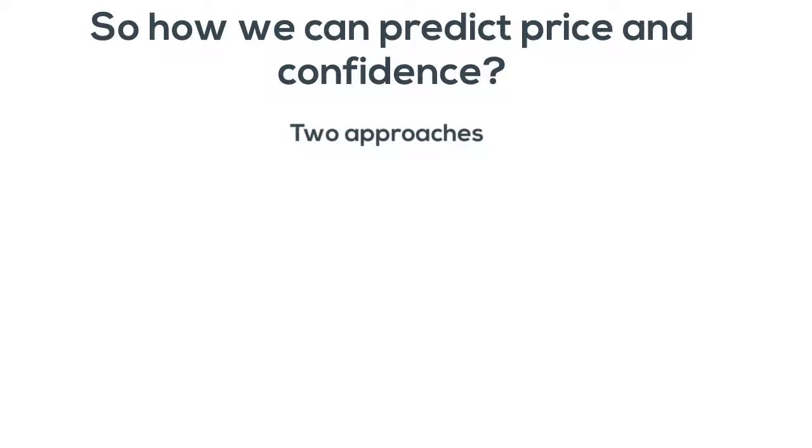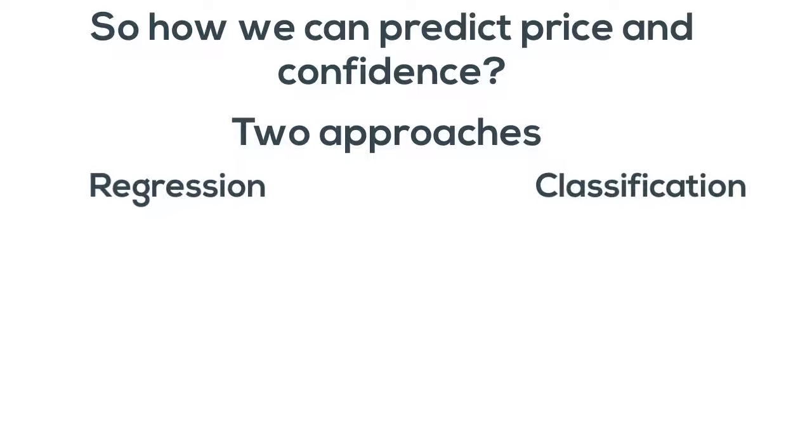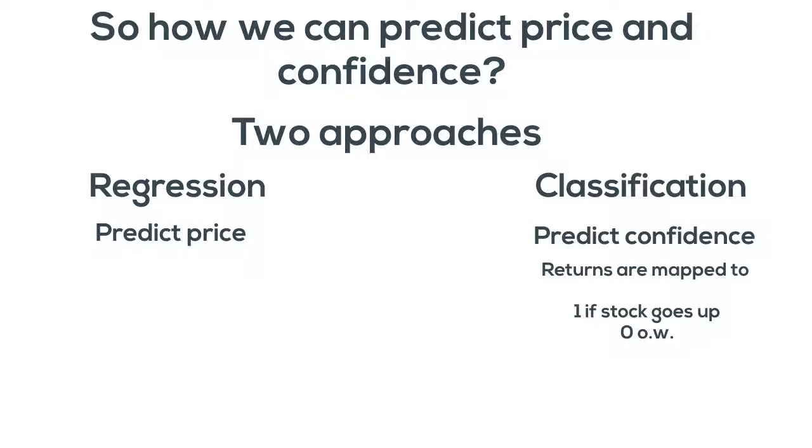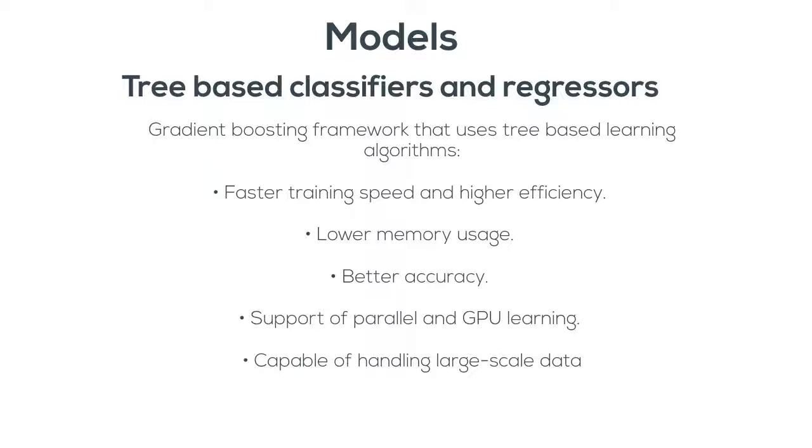So how can we predict price and how can we predict movement? Well, we'll take two approaches. To predict the price, we'll use a regression model, where our evaluation metric will simply be the root mean square error. And to predict movement or confidence, we'll use a classification model, where we map each price to a 1 or 0 depending on whether it increases or stays the same. Tree-based classifiers have a number of advantages and are used successfully in the literature for both regression and classification tasks.